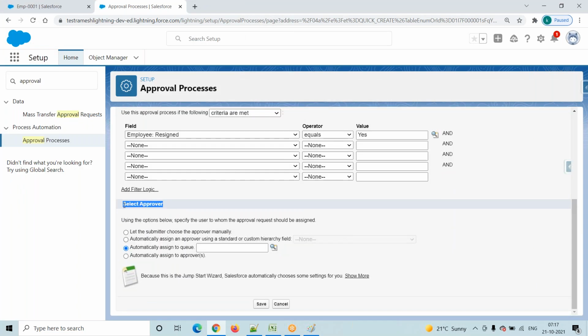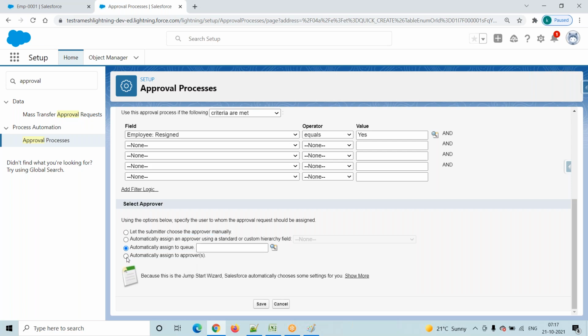Now who is the approver? Here we selected the first radio button, right? Let the submitter choose the approver manually, right? We are giving an option to the submitter, who clicks on the submit for approval button. That user is called the submitter. We are giving an option to the submitter: boss, whoever you want, you just go and select. But that is not the real time case.